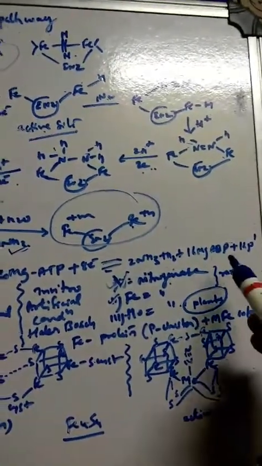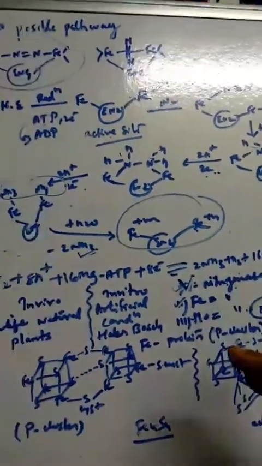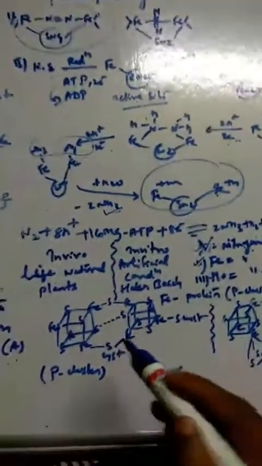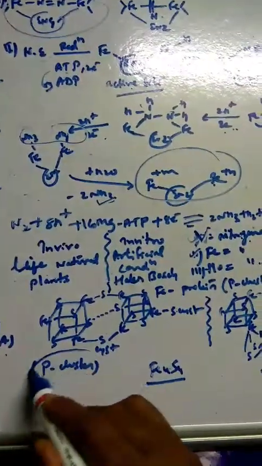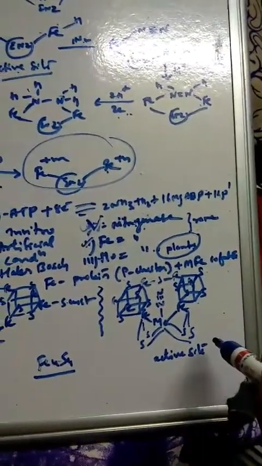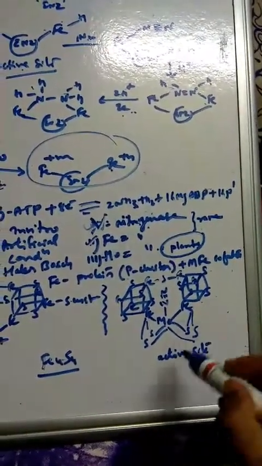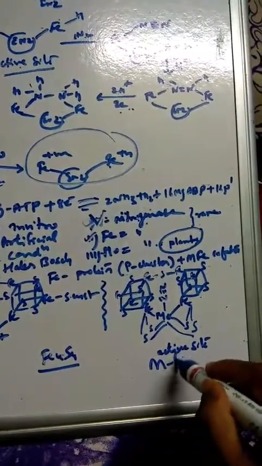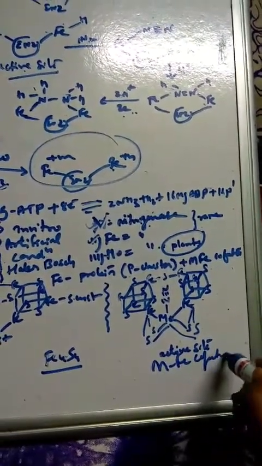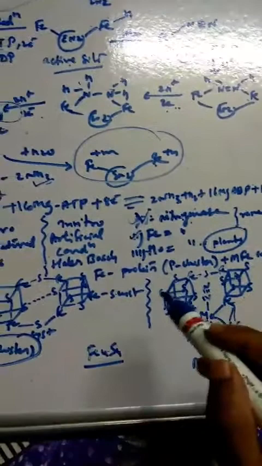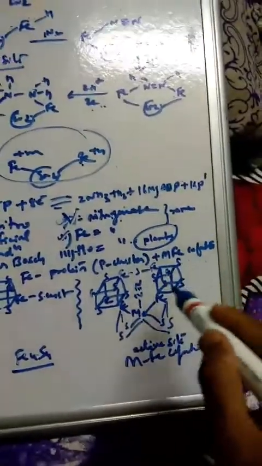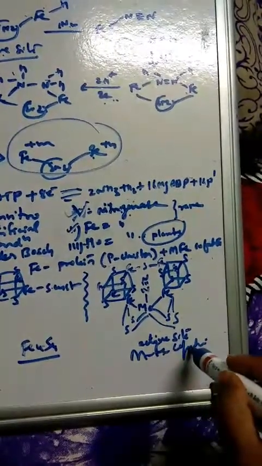Okay, and if you see the nitrogenase, it is made up of 2 parts. One part is the P cluster. Remember this is the P cluster, and the second part is the active site, that is the metal iron cofactor. So these are the 2 parts where the nitrogenase is made. One is the small part, that is the P cluster, and one is the big part where the reduction of nitrogen takes place, that is called the metal iron cofactor.